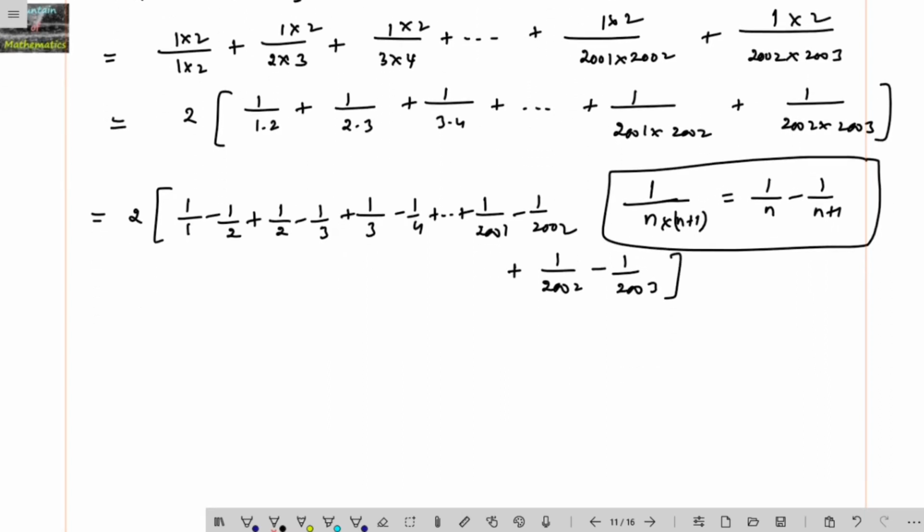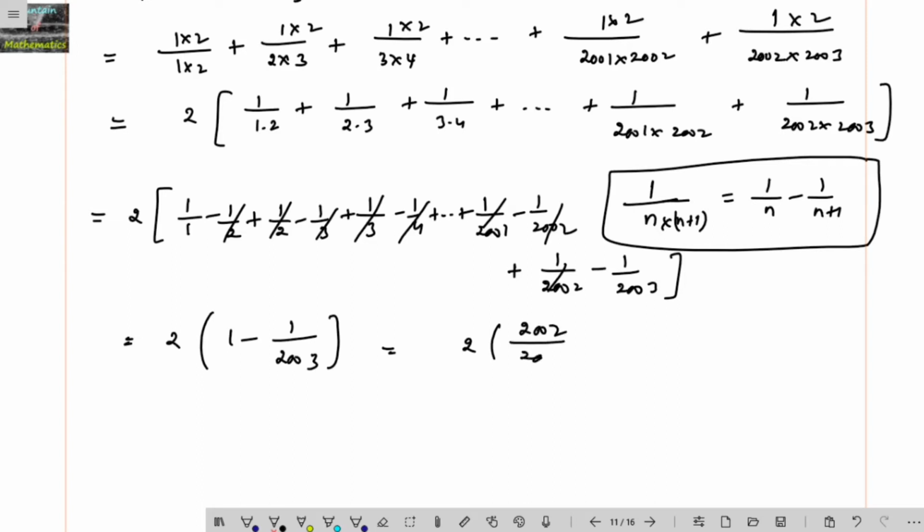Here almost all terms get cancelled except the first and last. So 2 times 1 minus 1 by 2003, which is 2 times 2002 divided by 2003. This is 4004 divided by 2003 is the sum.